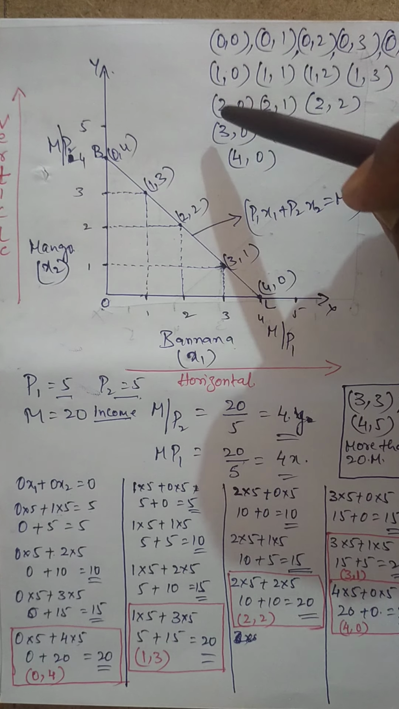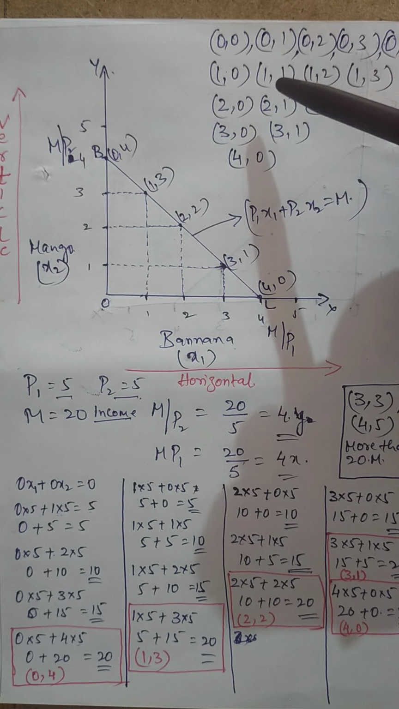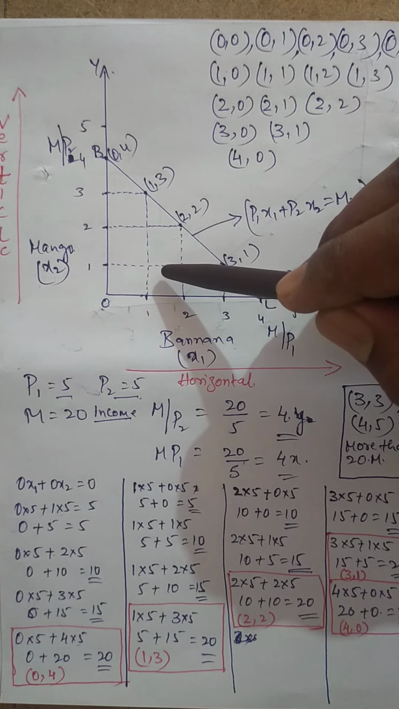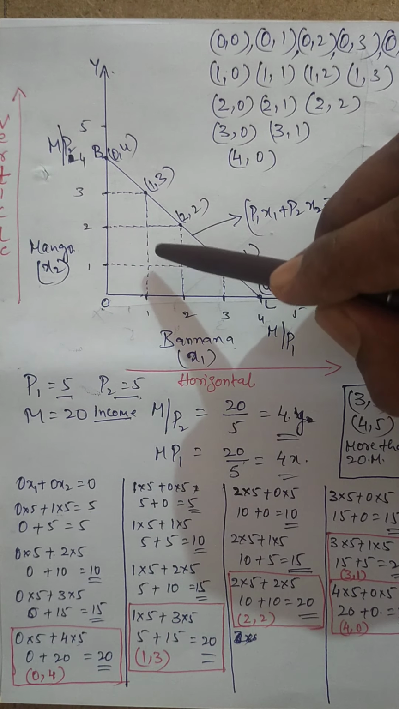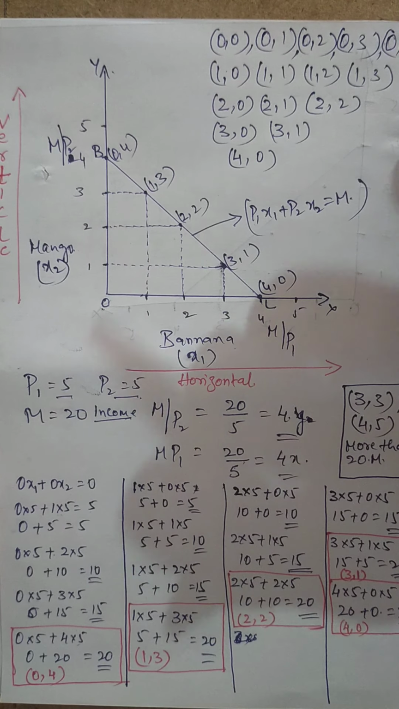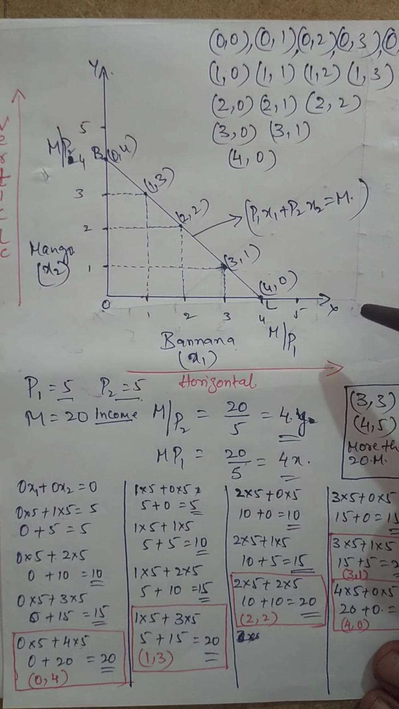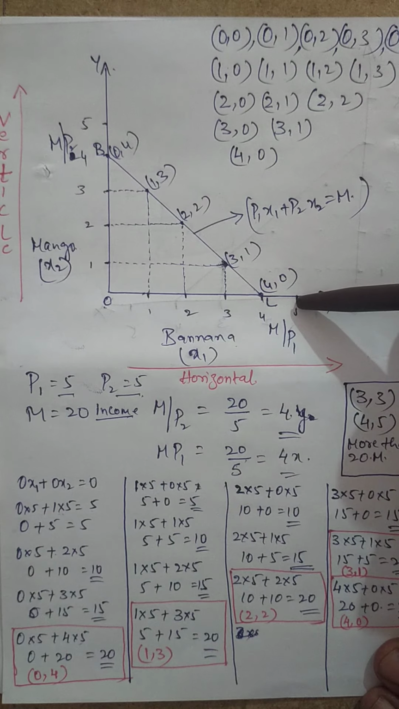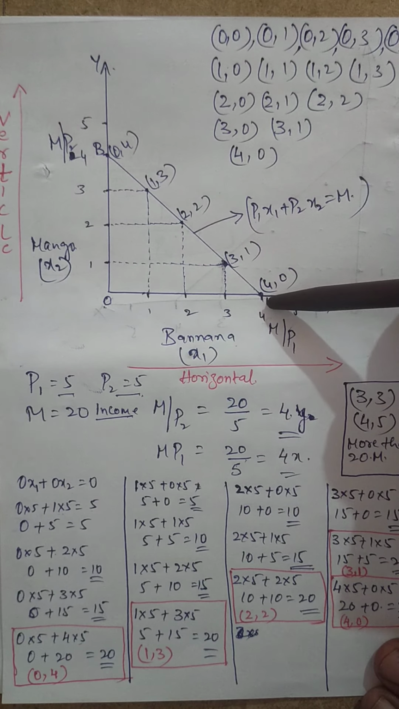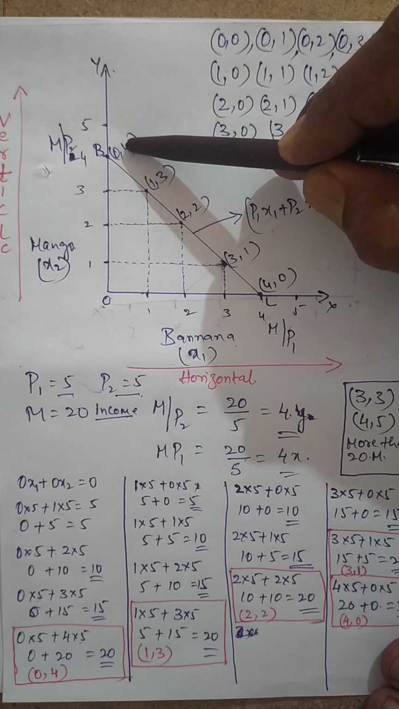What about those combinations where the exact income is not used, that are less than the income? We cannot consider those on the budget line, but we can use them as usages. Whatever amount he has spent, exactly 20 rupees, falls on the budget line. So this budget line will not change at any cost. Okay, this is X and this is Y.